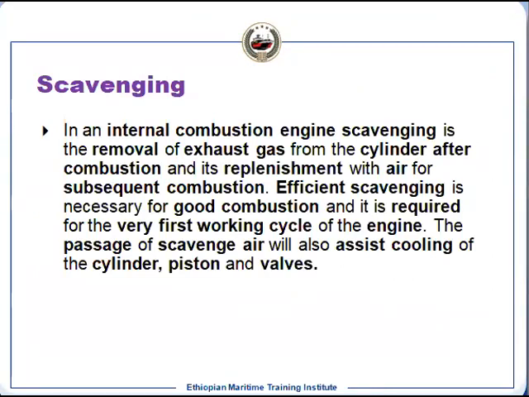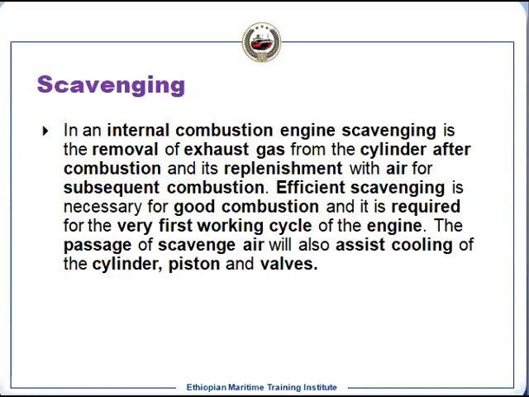Now, once the engine is running, we know that the cycle is repeated. So after the power stroke, the exhaust gas goes out from the cylinder, and then again it has to be ready for the next cycle. To prepare the next cycle, it has to be charged with fresh air. That is the first step.